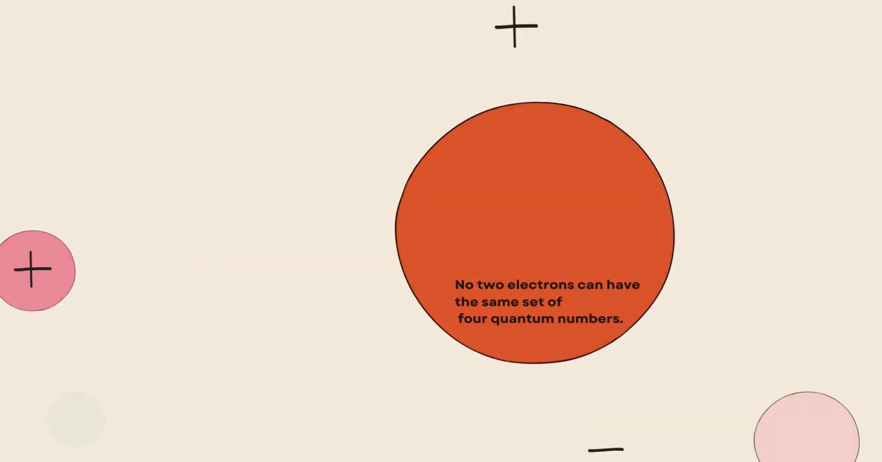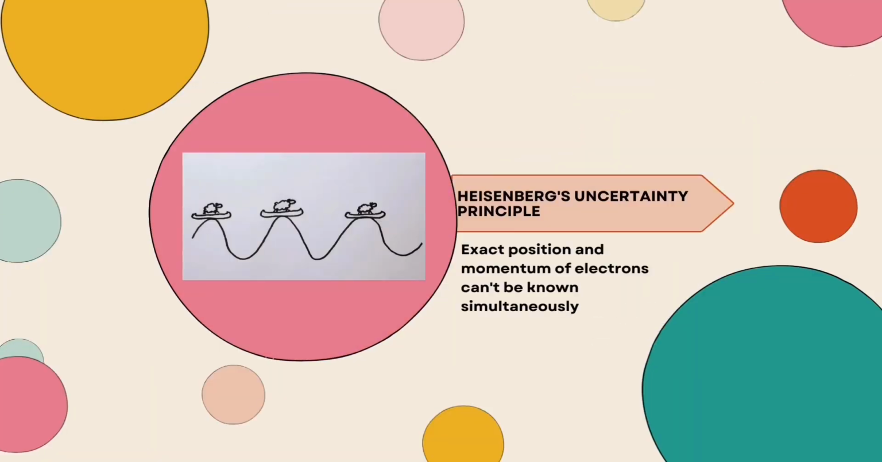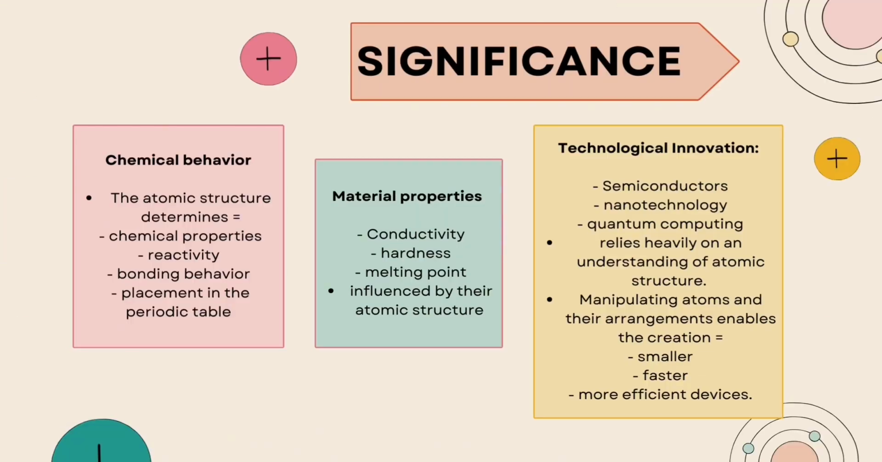Lastly is the Heisenberg uncertainty principle. This principle states that we cannot simultaneously know the exact position and momentum of an electron. The more accurately we know one, the less accurately we can know the other. So now we move on to the significance of atomic structure.